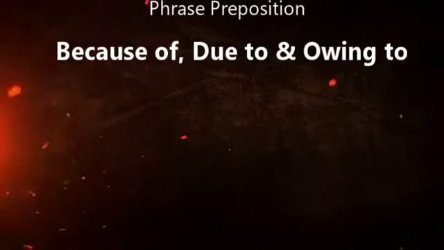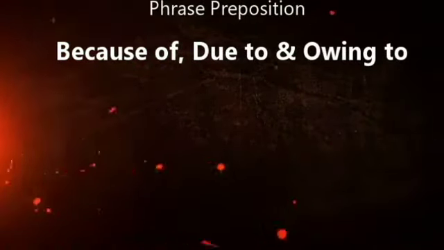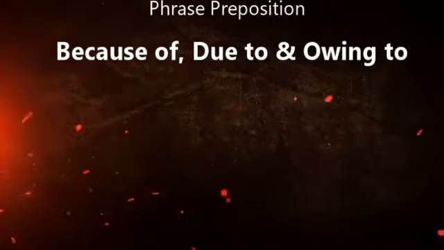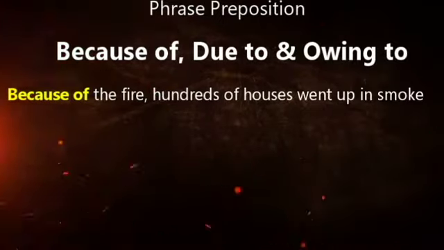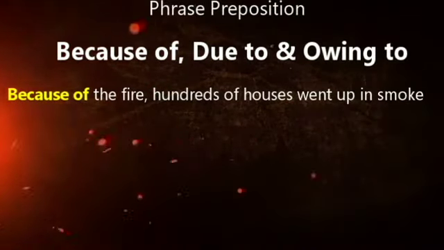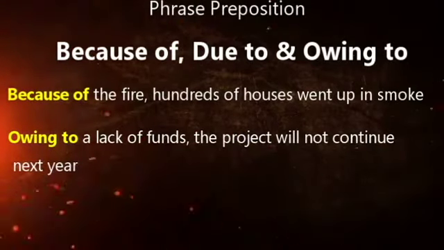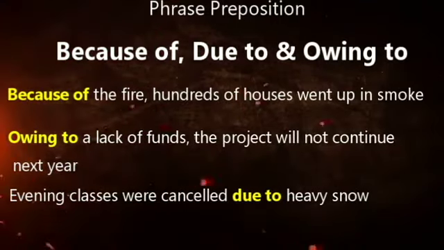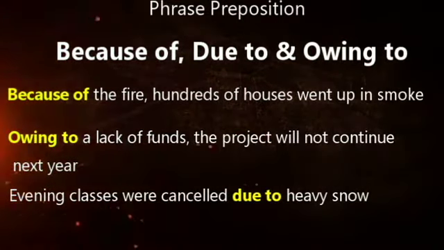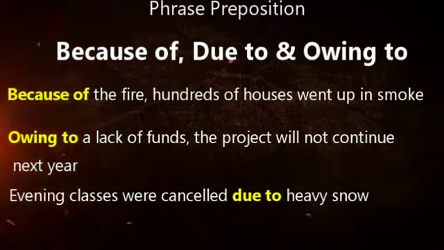First one, because of, due to, owing to. This preposition indicates the cause or the reason. See this example, then you will understand. Because of the fire, hundreds of houses went up in smoke. Owing to a lack of funds, the project will not continue next year. Evening classes were cancelled due to heavy snow. So, because of, due to, owing to always indicate the reason of an event.